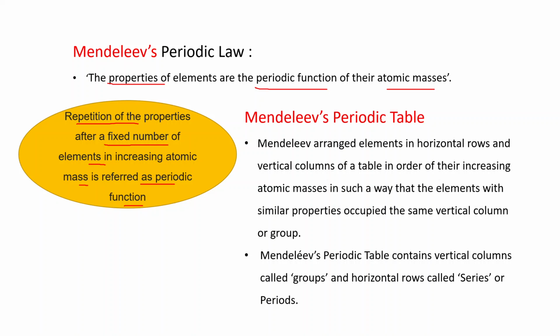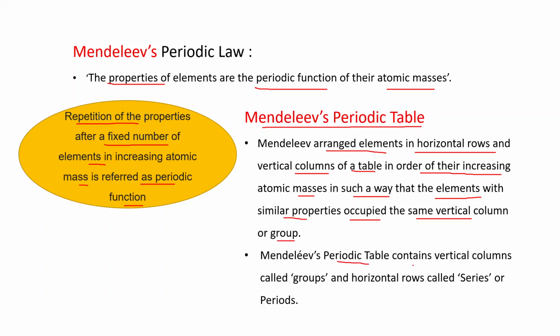Then he gave one table that is known as Mendeleev's periodic table. Mendeleev arranged elements in horizontal rows and vertical columns of a table in order of their increasing atomic masses in such a way that the elements with similar properties occupied the same vertical column or group.